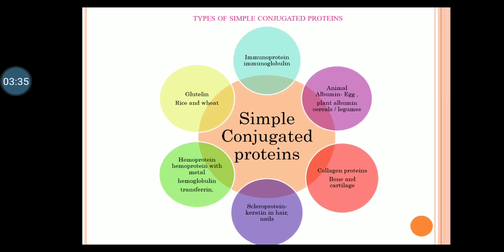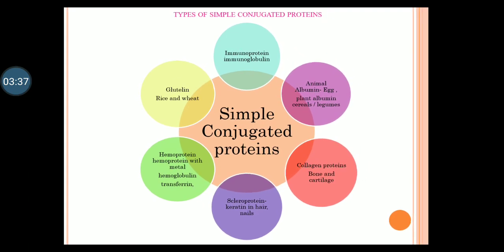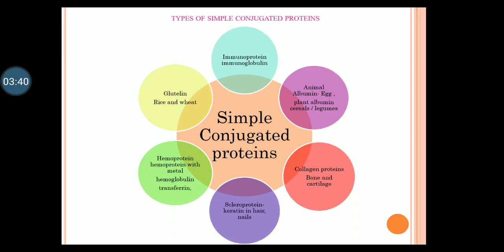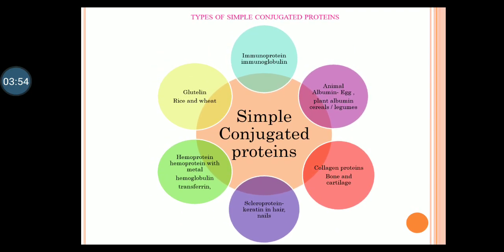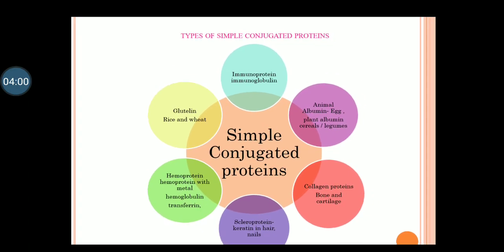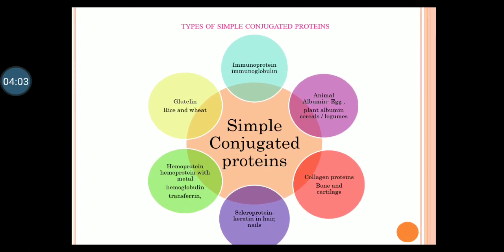Next, coming to the simple proteins, also called simple conjugated proteins. They are very simple. Upon hydrolysis they yield only amino acids. Under that, we have the different types: immunoglobulin, animal protein, for example egg albumin, plant protein, for example cereals and legumes, collagen proteins, for example bone and cartilage, scleroprotein, for example keratin in hair and nails, hemoprotein, that is a heme protein combined with a metal, for example hemoglobin, transferrin, and glutelin present in plants like rice and wheat. Upon hydrolysis they yield only simple amino acids, so they are called simple proteins.